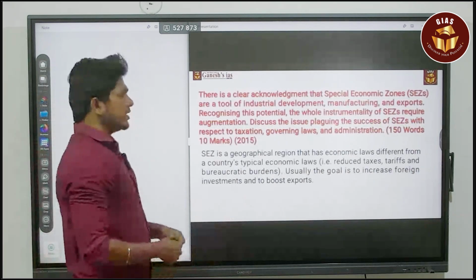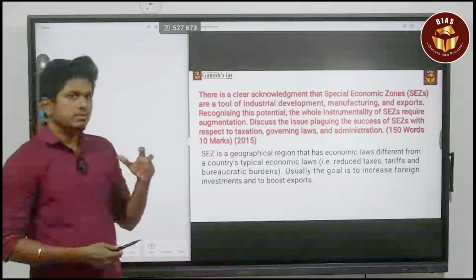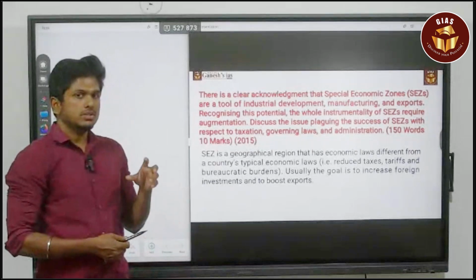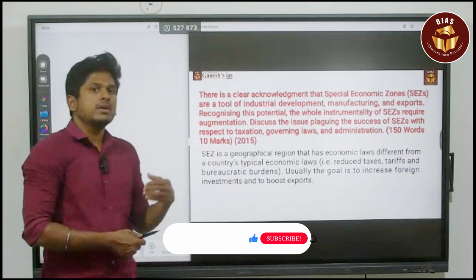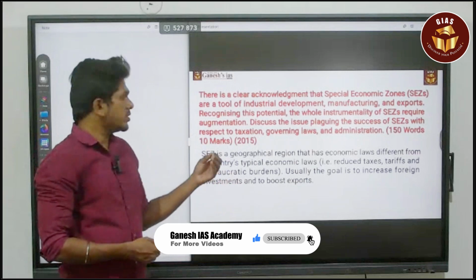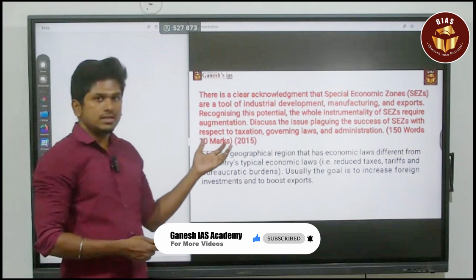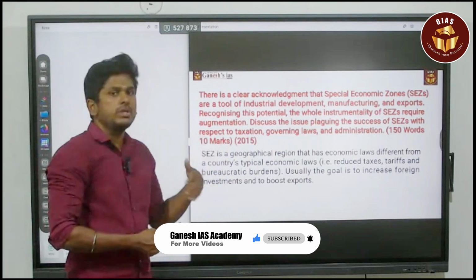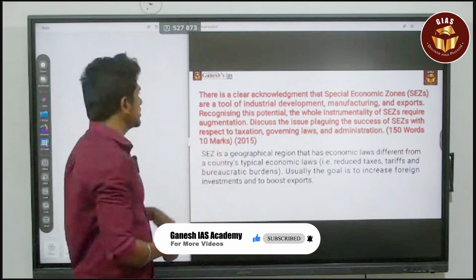This question was asked in 2015. It is a 10-mark question, a 150-word question. Even though this question may have a larger word limit, it is one of the easiest questions. This question is specifically speaking about one single thing. For that they just gave a paragraph of certain things related to it. So here it is speaking about the SEZ. Most of the data shared is about the challenges and the opportunities and how we are doing that. That is all this question is speaking about. Okay, we will discuss it.